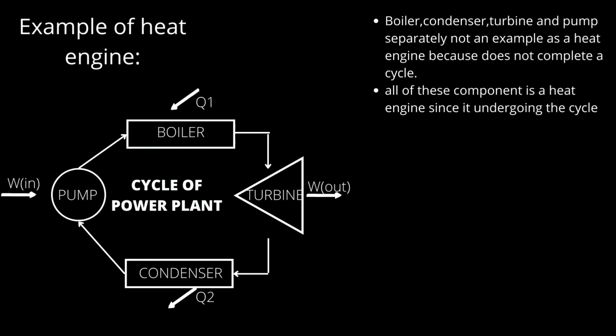So we can see there are two directions of heat energy and two directions of work. The boiler, condenser, turbine, and pump individually are not heat engines because each does not complete a cycle. But when all of these components are combined, it is a heat engine because it undergoes a cycle.